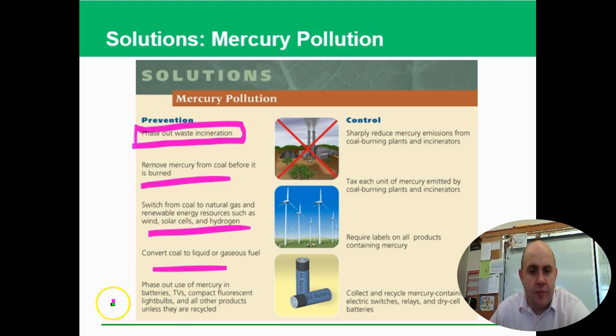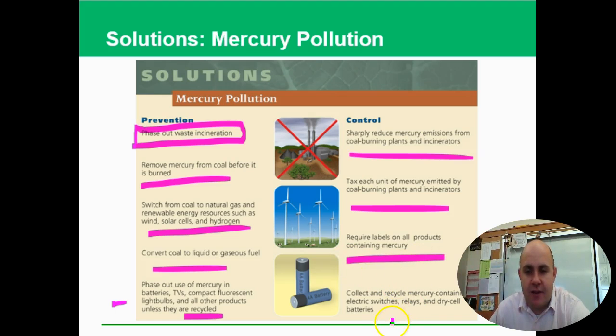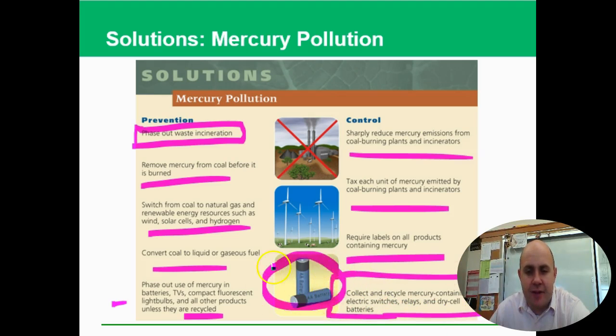Phase out mercury batteries. So batteries have cadmium and mercury in them, and they are bad for you. And most people just throw them in the trash can, which is really not very good. They need to be recycled. Control. We can curb the emissions. We could tax people to do what we want them to do. We can put labels on things so that you understand that that's important. And then you need to collect all of the different types of mercury that's in different things so that it doesn't get put in our landfills.